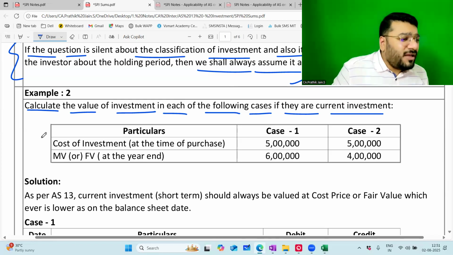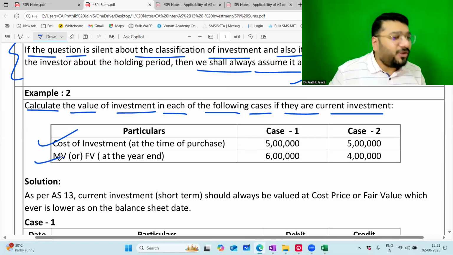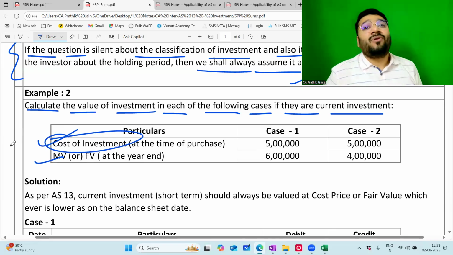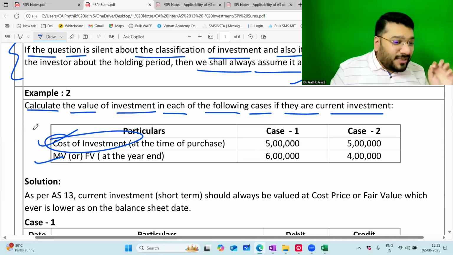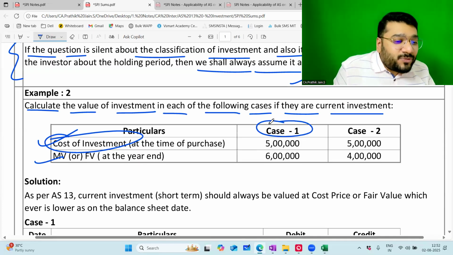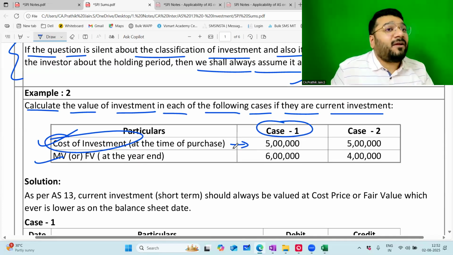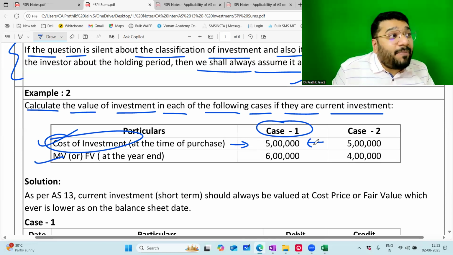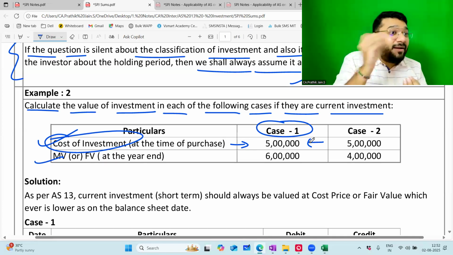Lucky you are. I gave you cost price also, I gave you fair value also. Like this, will you get answers in exam? No. You have to calculate the investment value. How to calculate that, I'll teach in next class. Now I've given it like halwa. Case 1. Cost of investment 5 lakh. Don't tell me this is the money that I paid for the investment. No, this is not the price of investment. With this, extra masala will be added.